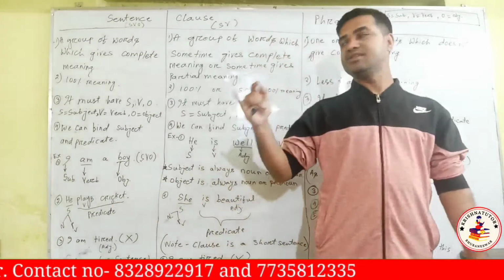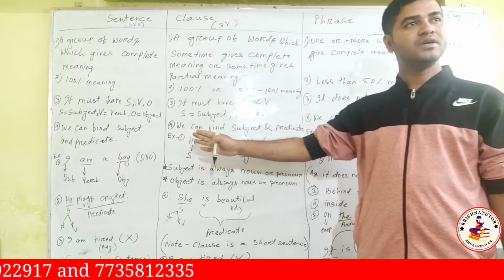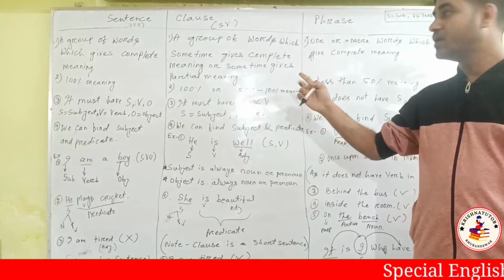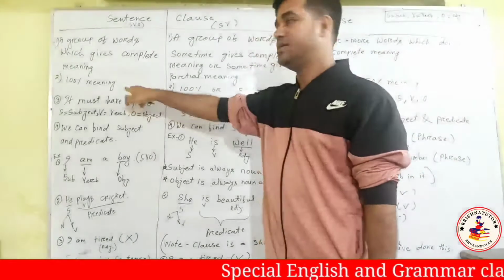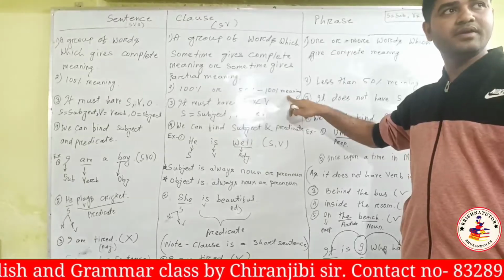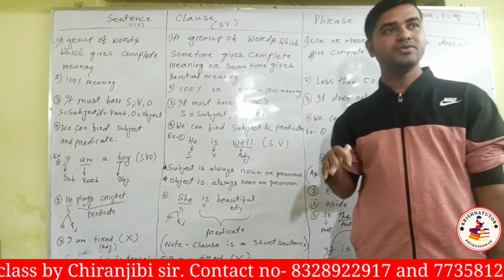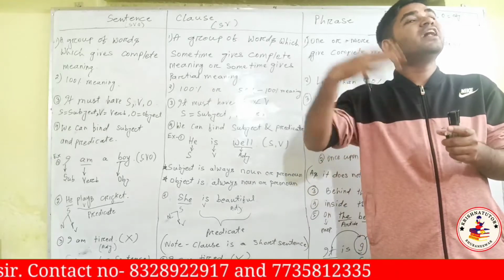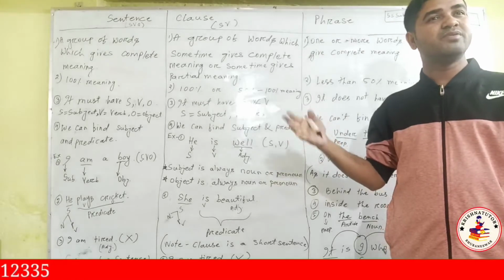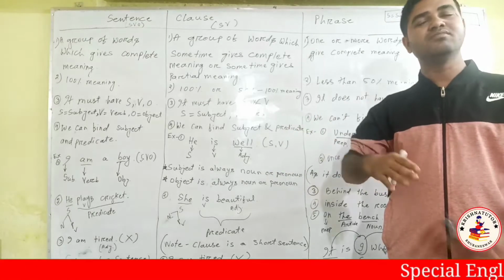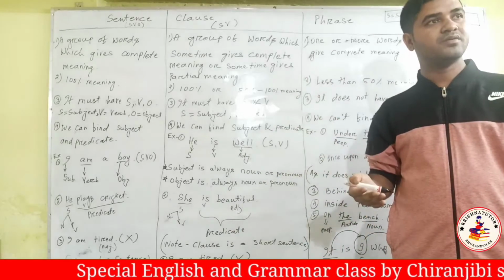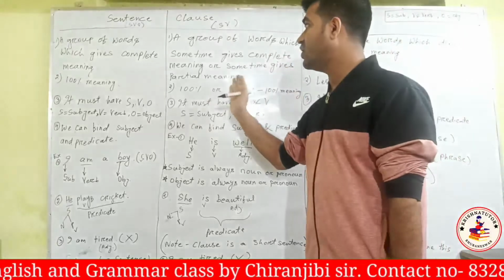So listen to me. A sentence has three things: subject, verb and object. A clause has two things: subject and verb. It gives 100% meaning, sometimes 50 to 100% meaning. Do you understand? 50 means more than half meaning, mathematically you can understand. It means approximately like 100% meaning. So this is the clause.